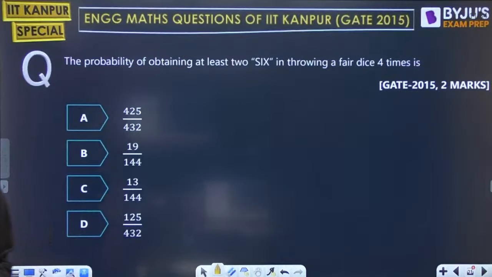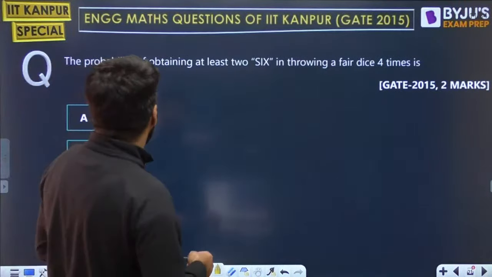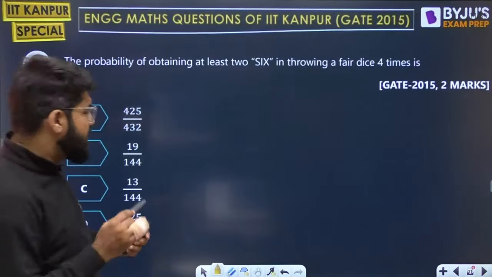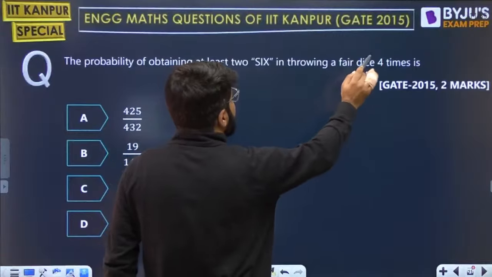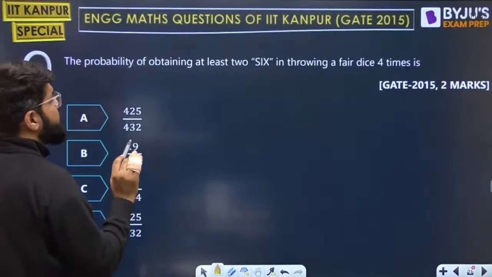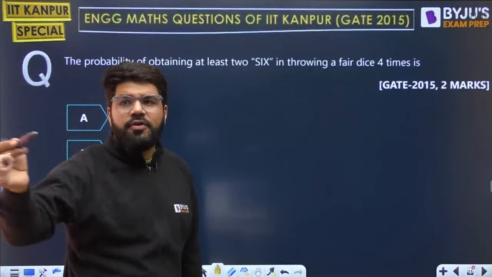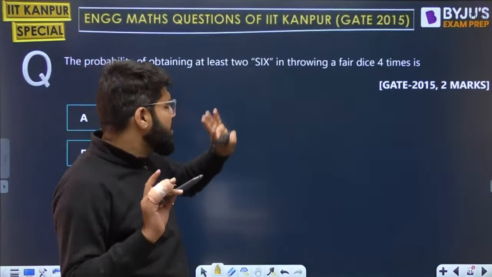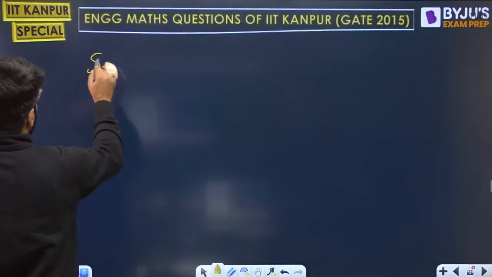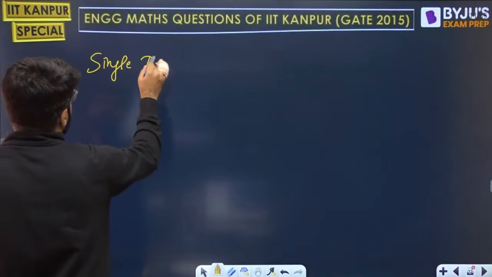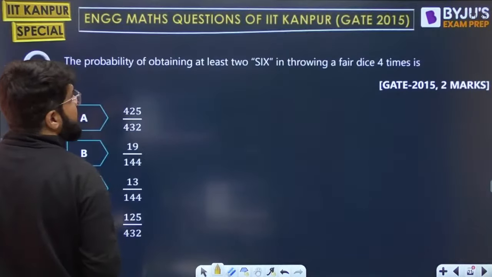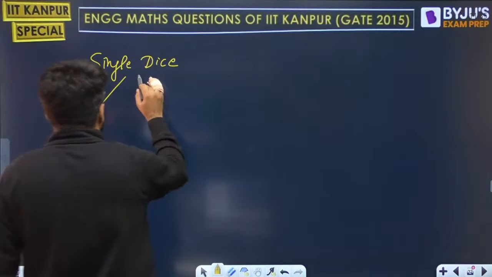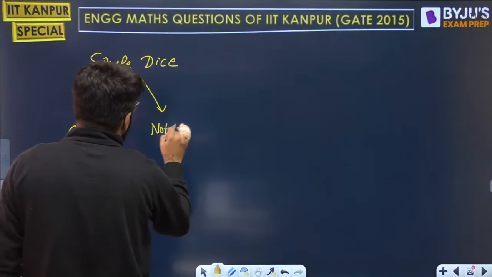Let us check that. On obtaining at least 2 sixes on throwing a fair dice 4 times. See guys, when you toss a fair dice, you may get 1, 2, 3, 4, 5, 6, anything. The question is talking about getting at least 2 sixes. Think about a single dice first. I'll relate this problem to what you want here. A single dice when tossed may result in a 6 or it may result in not getting a 6.